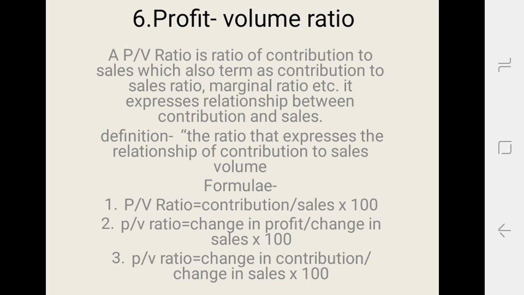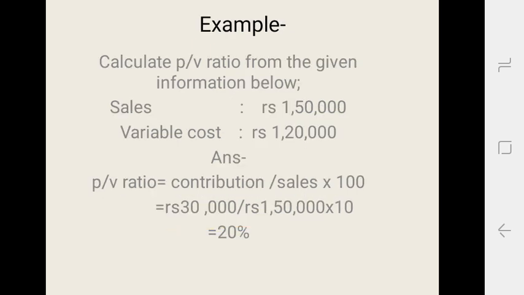And the third formula is PV ratio is equal to change in contribution upon change in sales into 100. Now we will see an example of the PV ratio. Calculate PV ratio from the given information below. In that example, they give us sales are rupees 1,50,000, variable cost is rupees 1,20,000, and by using those formulas we can find the answer for PV ratio.